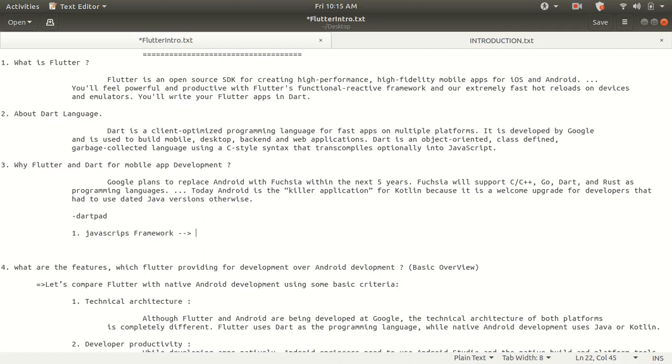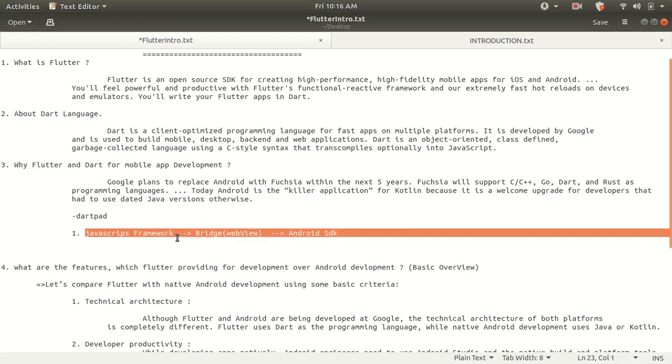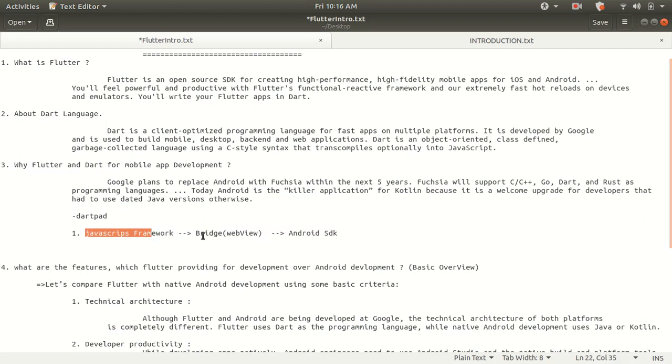With a JavaScript framework, we required a bridge, known as a web view, which is required to transfer from the JavaScript framework to the Android SDK's understanding. So we require these many steps. First of all, we require a JavaScript framework like React.js, and at the end of Android Studio we have the Android SDK.